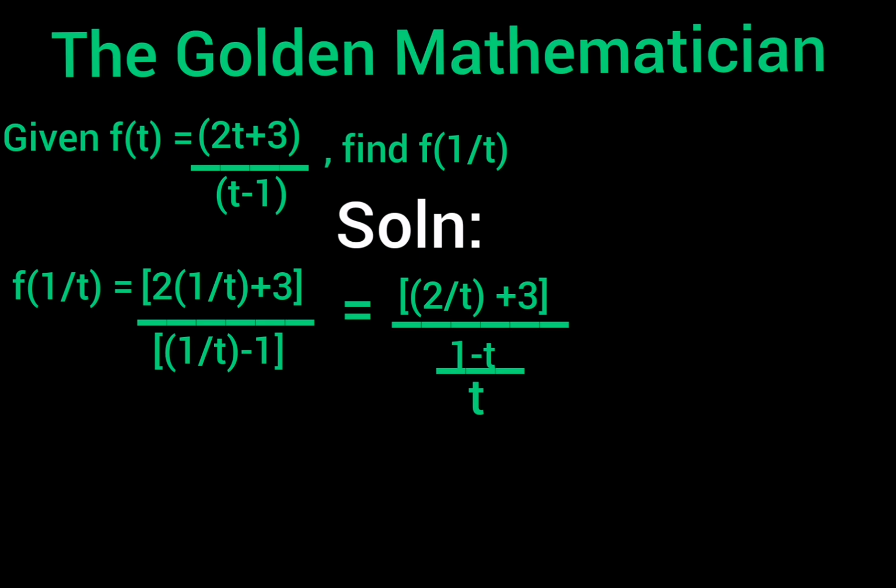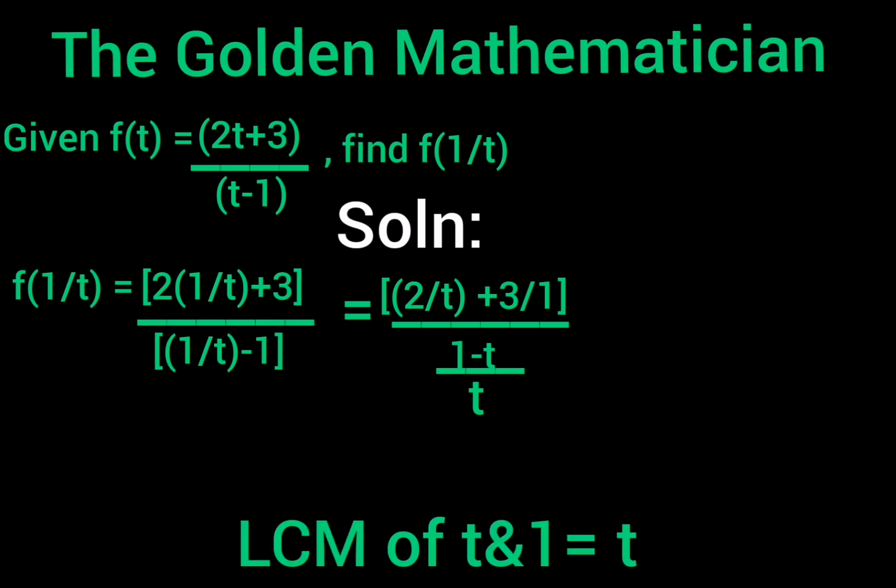Looking at our new numerator, you will see that the same LCM is going to come in place. We still need LCM to be able to simplify our numerator. Now what are we going to do? Same process as before. What is the LCM of the two denominators? The first denominator is t, while the other denominator is 1, because 3 over 1 is the same thing as 3. So the two denominators are t and 1. So what is the LCM of t and 1? Clearly it is t. That's good.